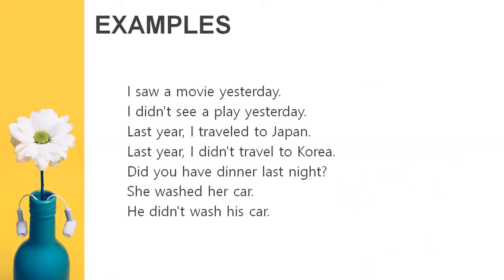Okay, examples of simple past tense are: I saw a movie yesterday. You can see this is our subject, this is the second form of verb, and this is the object. I didn't see a play yesterday. It means that when we have to make negative sentences, we have to use didn't. And obviously, whenever we use did, we have to use the first form of the verb.